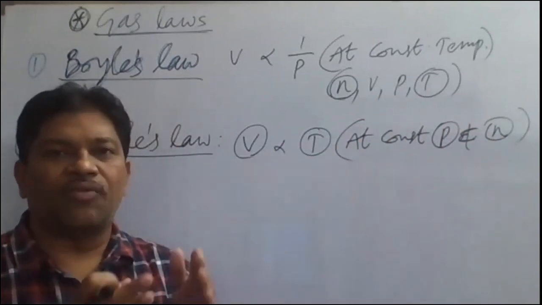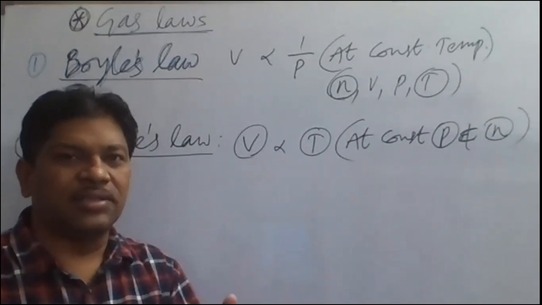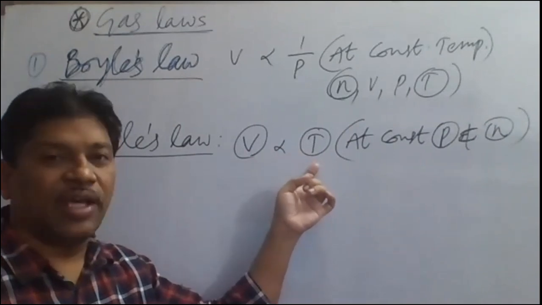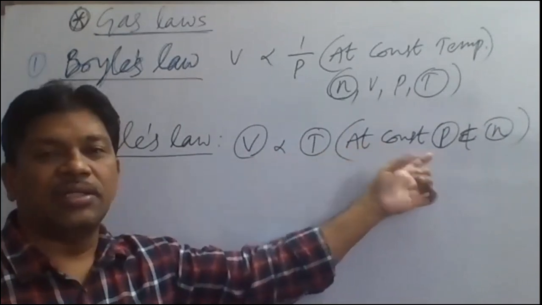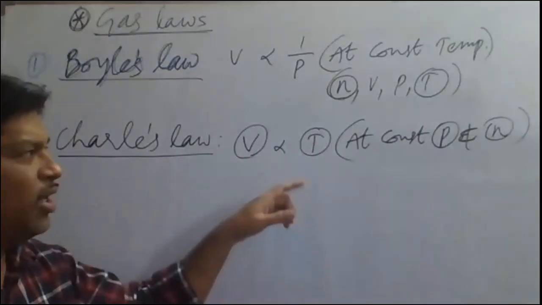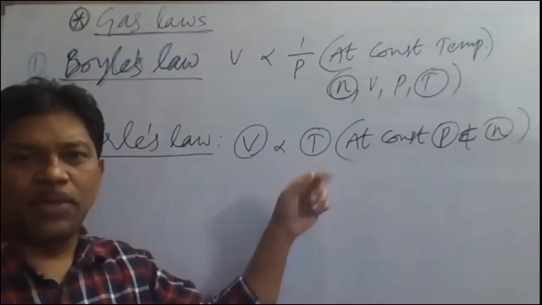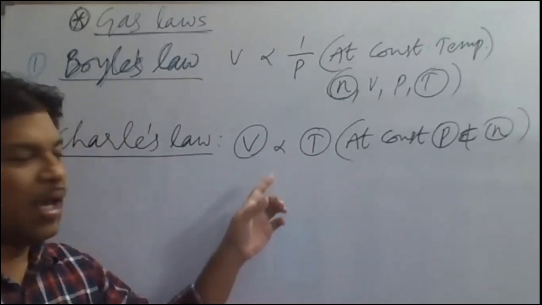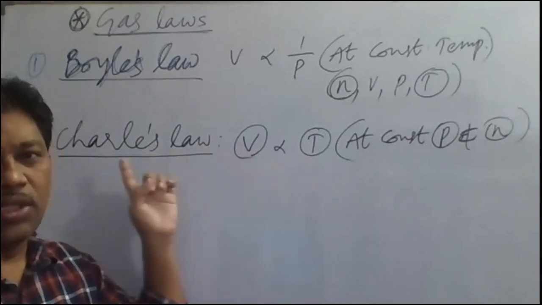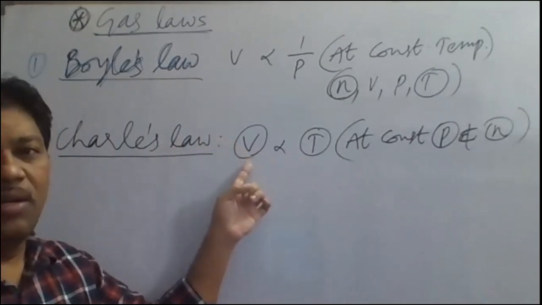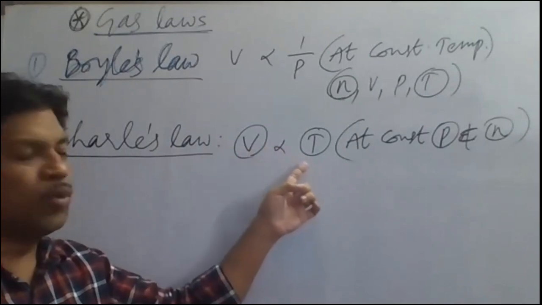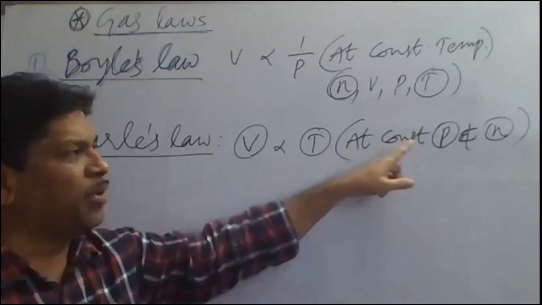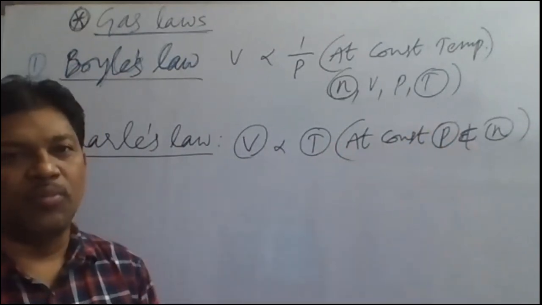So for a given mass of a gas, the volume of the gas is directly proportional to the temperature of the gas at constant pressure. This is called Charles law, where capital T is the Kelvin temperature. So Charles law states that the volume of a given mass of gas is directly proportional to the absolute temperature, or Kelvin temperature, at constant pressure and constant number of moles.